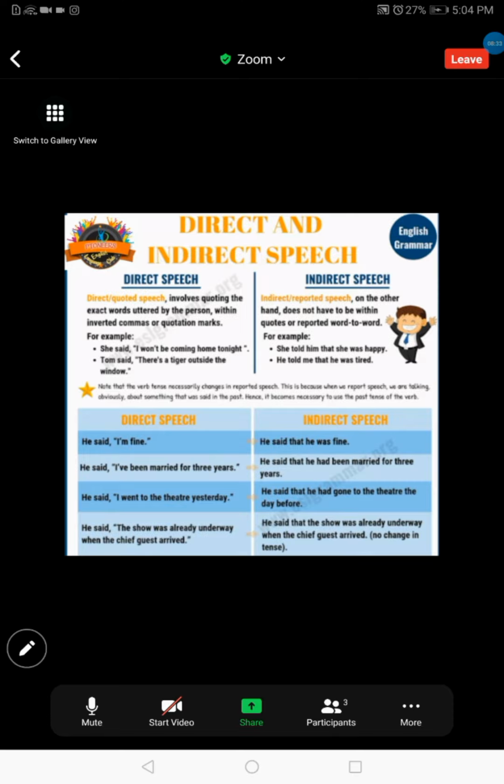Wherever you get yesterday in the speech, you have to change it into the day before in indirect speech. You are now reporting the time, the adverb. You are the reporting person, so you need to change it into a day before, because you are telling someone that this had happened a day before. Okay, so let's have a look at the next one.